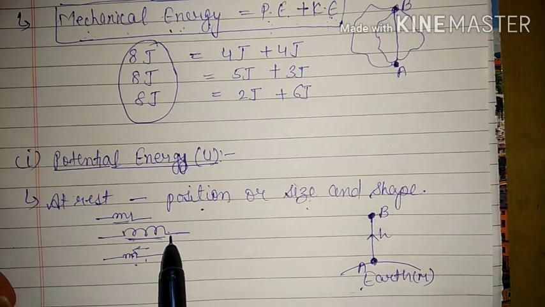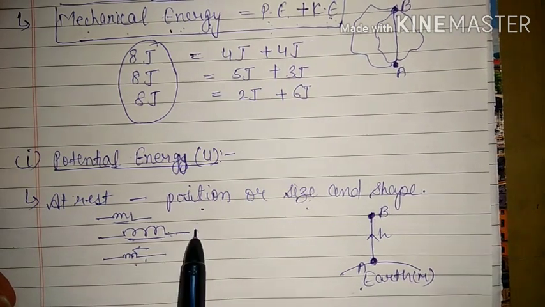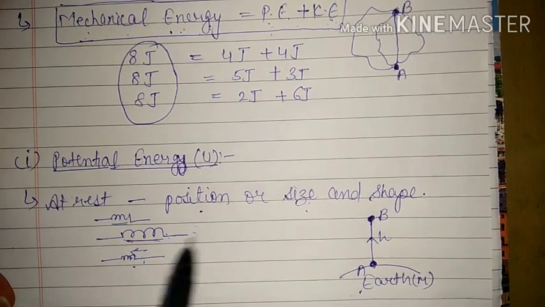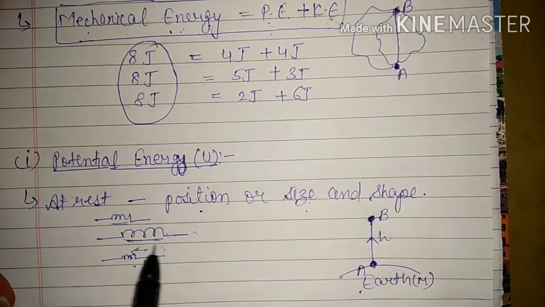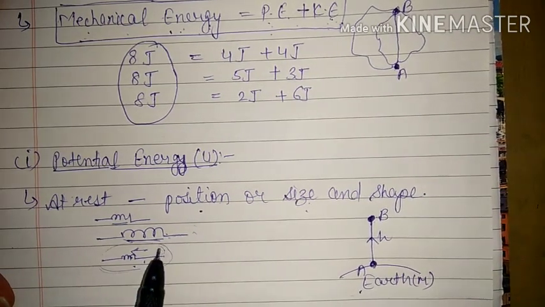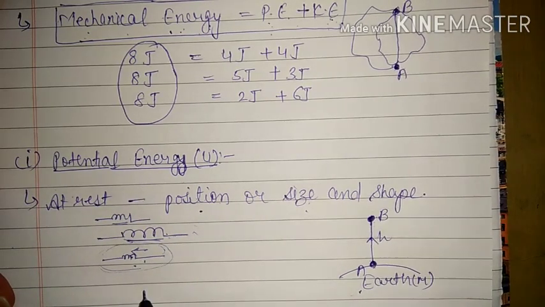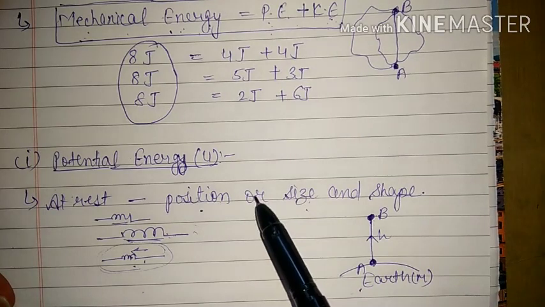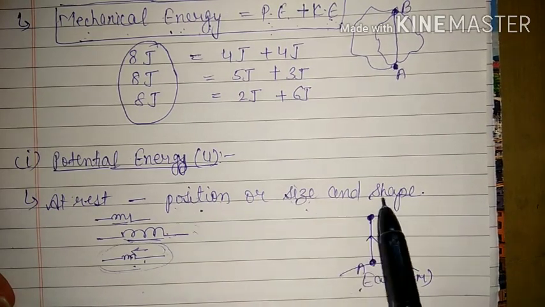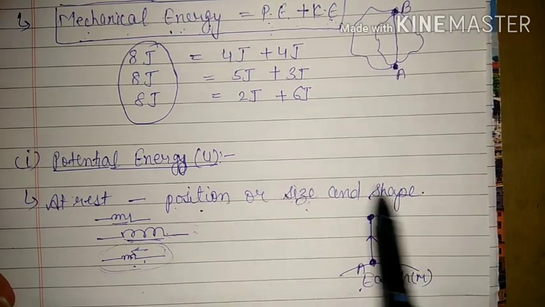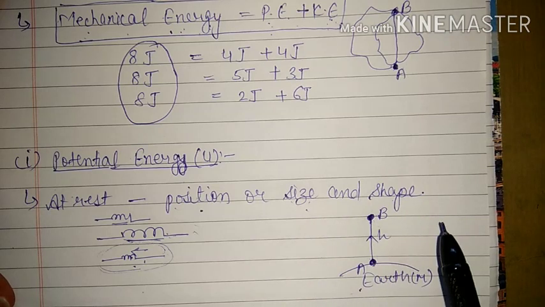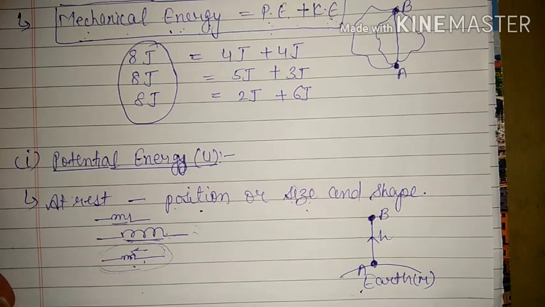So here also we will have to apply force and there will be displacement, so this is also work done. And here also we are compressing the spring, so this is also work done. That means potential energy is also work done. The work which we are doing to change its position, size and shape, that work is stored in the form of potential energy. So that is potential energy.